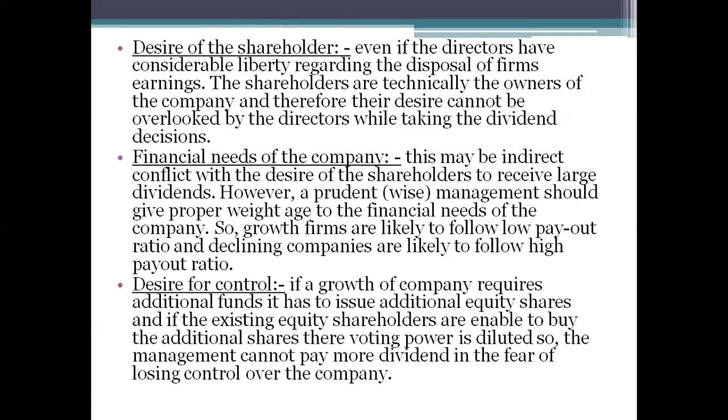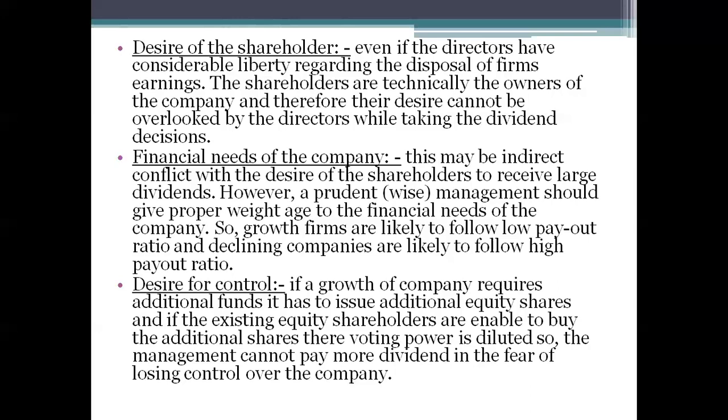Next one, desire for control. If the growth of a company requires additional funds, it has to issue additional equity shares. And if the existing equity shareholders are unable to buy the additional shares, their voting power is diluted. So the management cannot pay more dividend for fear of losing control over the company.